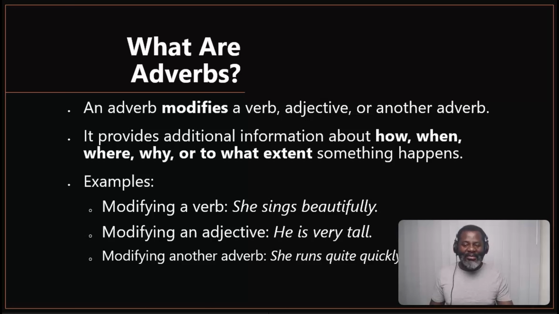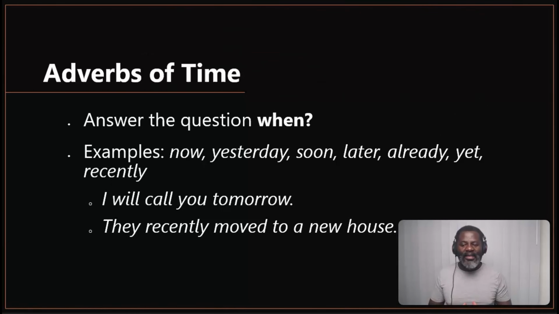Okay? Let's move on now and begin to look at the different types of adverbs. Let's look at adverbs of time. Words like now, yesterday, soon, later, already, yet, recently. All these words, if you know what they mean, you know that somehow they refer to time. So they are adverbs of time. How do we use them in a sentence?